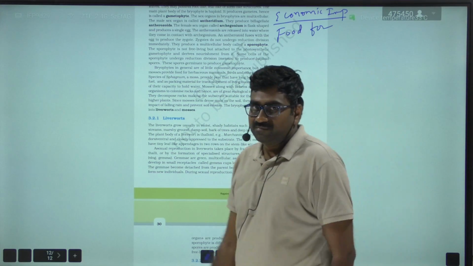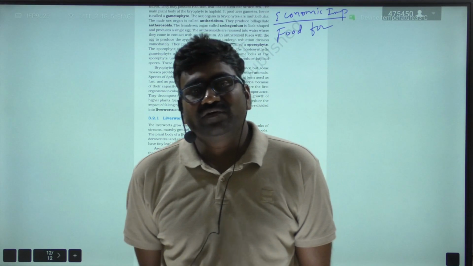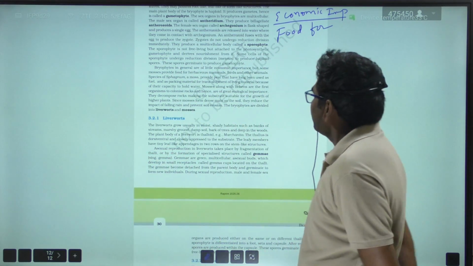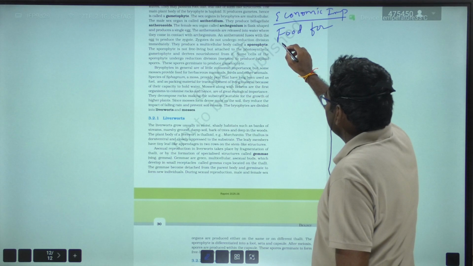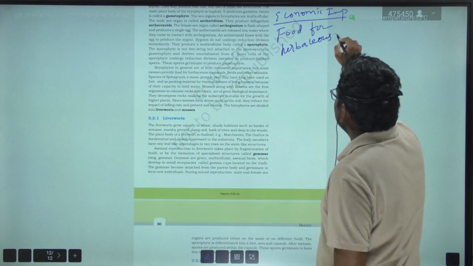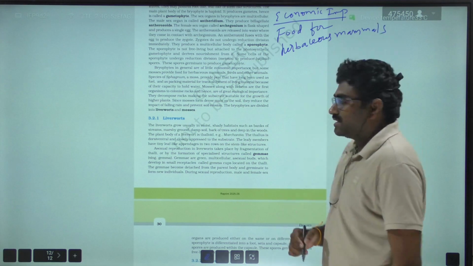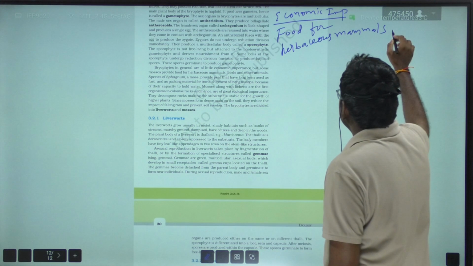For 4 marks in IPE, that is economic importance of algae and economic importance of bryophytes. They provide food for herbaceous mammals as well as birds.